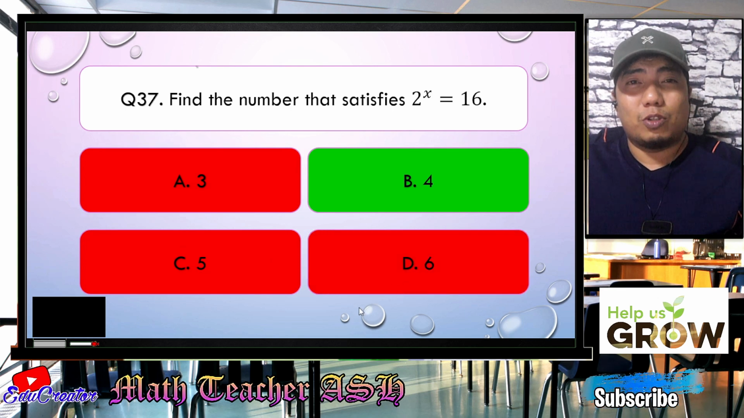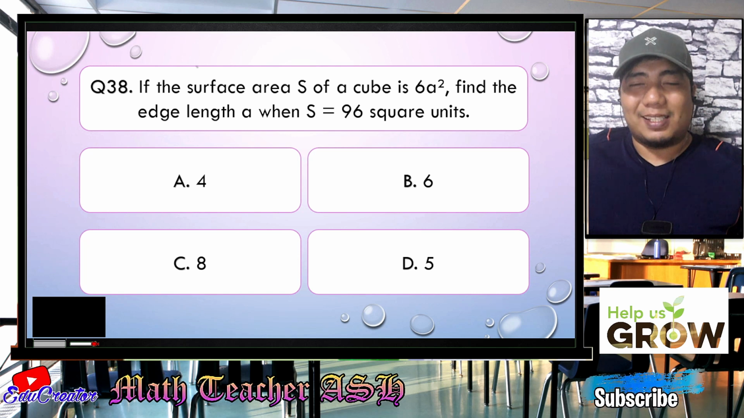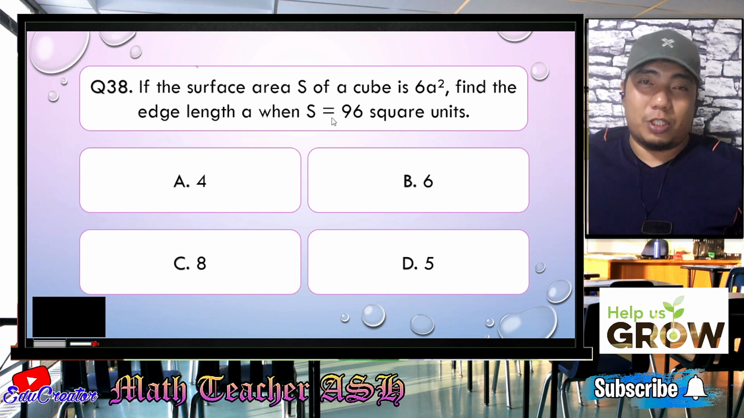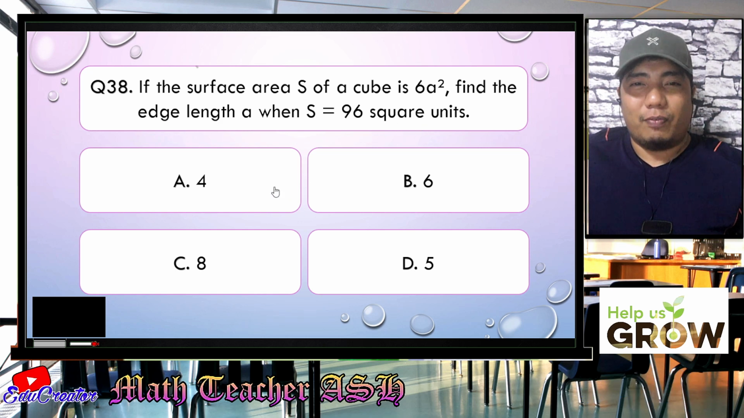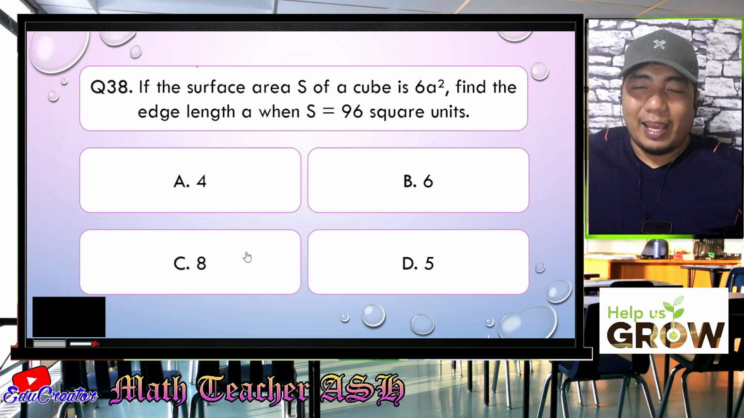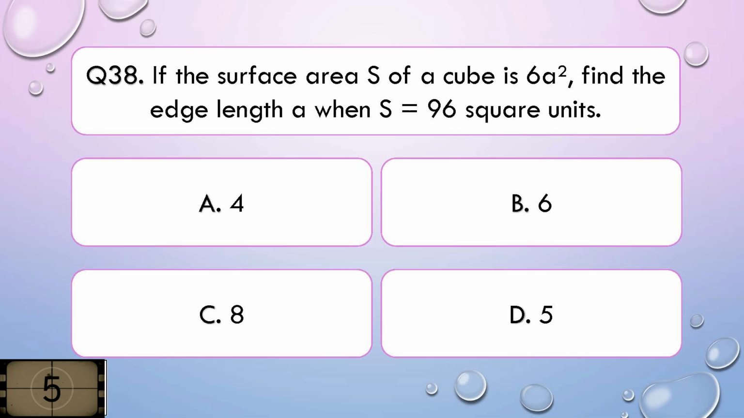So now let us go to question number 38. If the surface area S of a cube is 6a squared, find the edge length A when S, which is the surface area, is 96 square units. Is it A, 4, B, 6, C, 8, or D, 5? I'll give you 5 seconds to think about your answer.